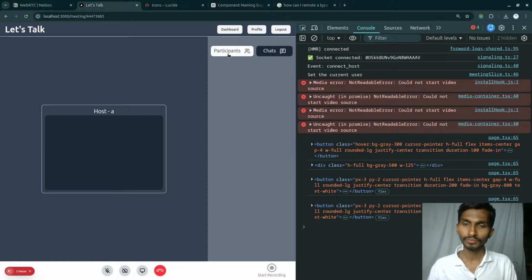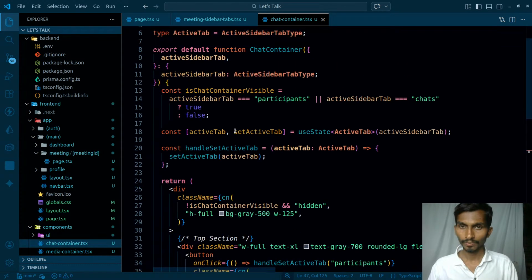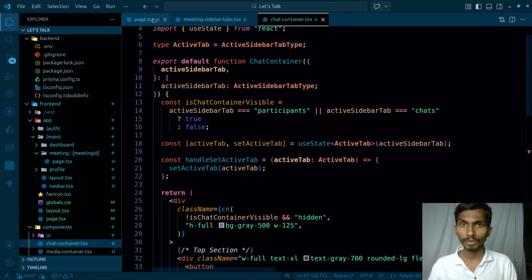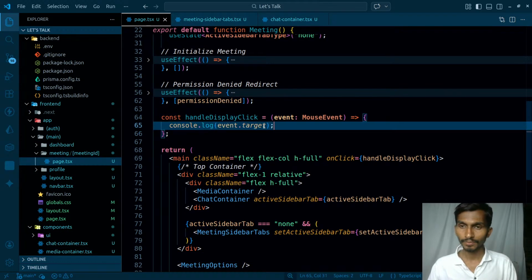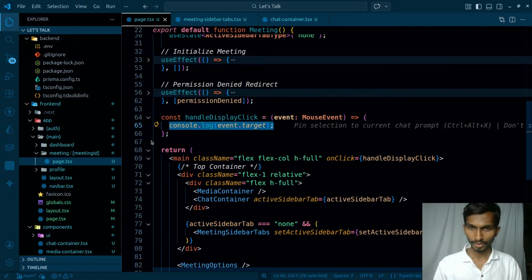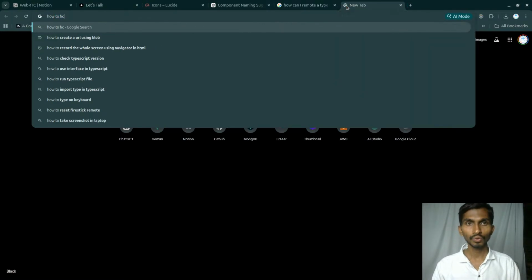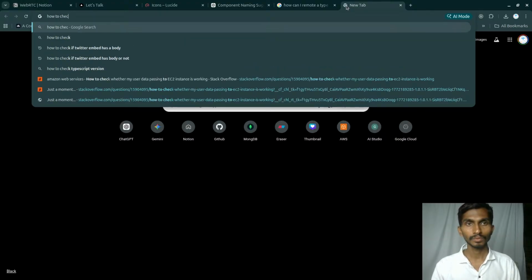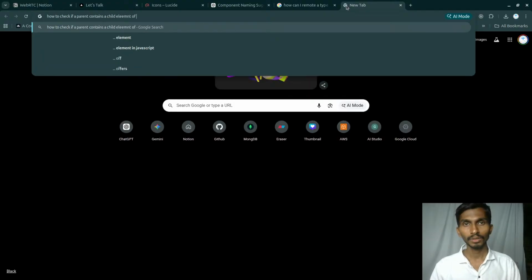And what I want, if I click on it, now I have to check whether this contains it or not. So does the element contain this, can I check it? Just a minute. Whenever I'm clicking on things, coming back to this page.tsx, whenever I click the target, the question is how to check whether a parent contains a child element.